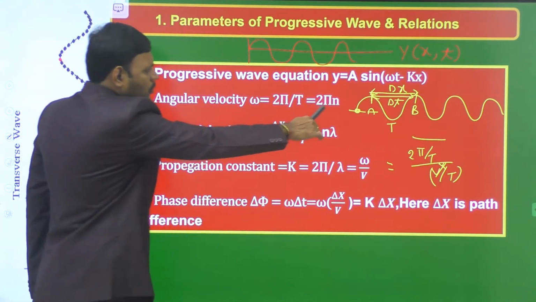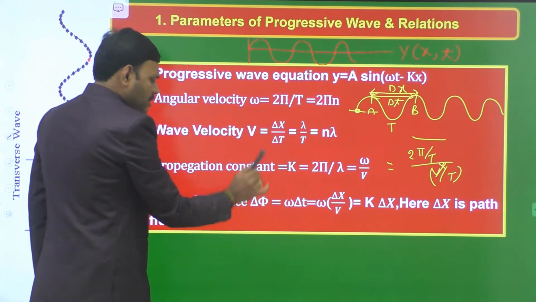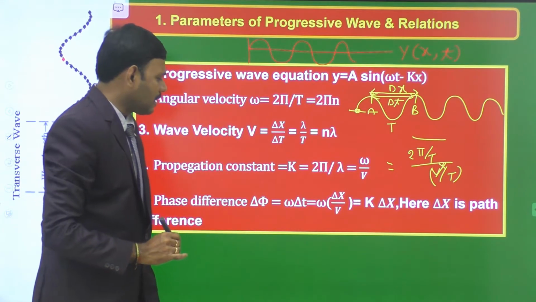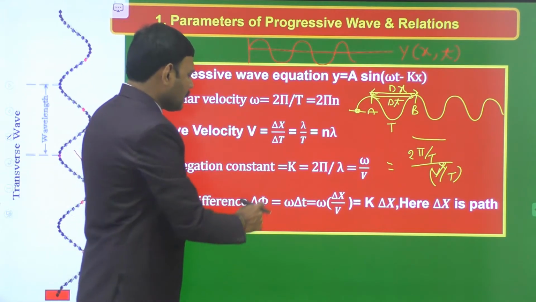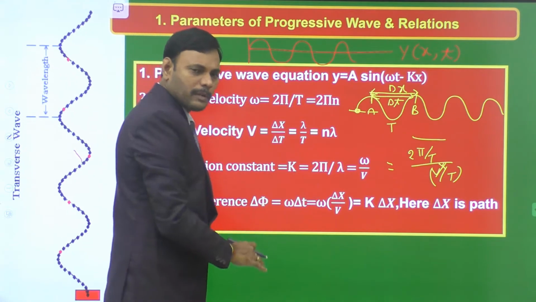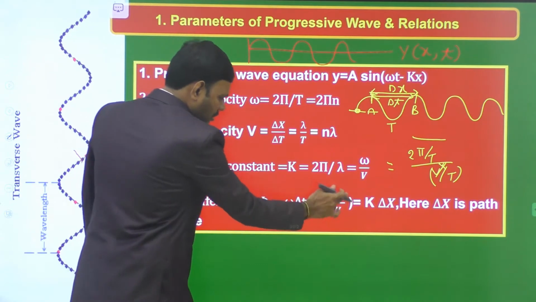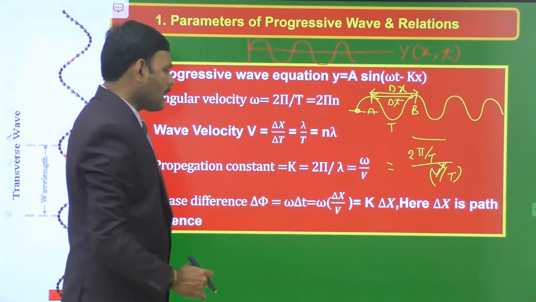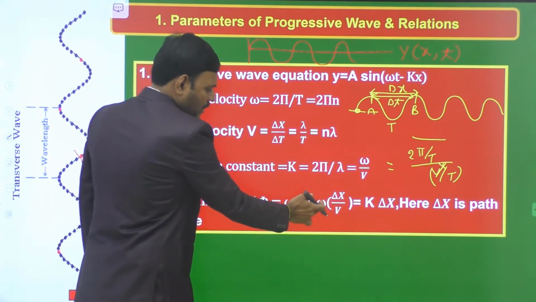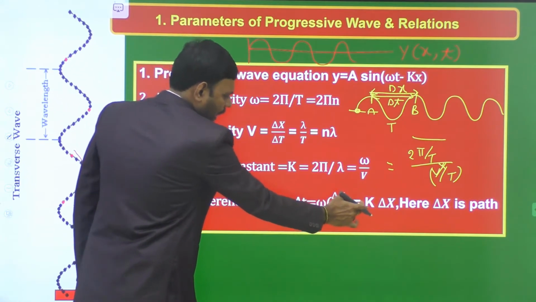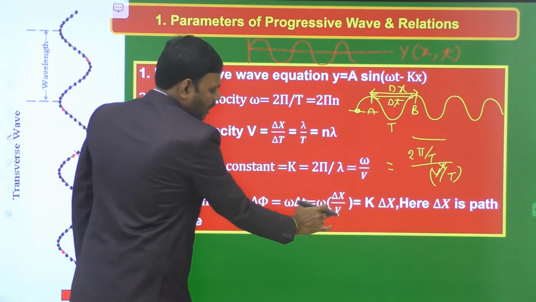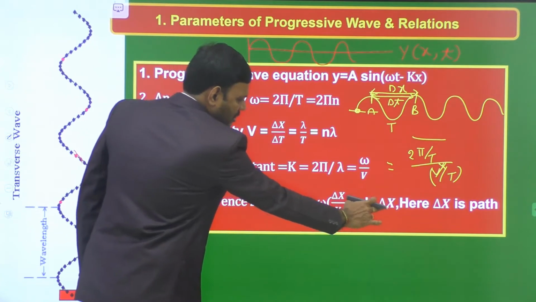Then between the given two points A and B, the phase difference is omega into delta t. We know that velocity is equal to displacement by time, or time is equal to displacement by velocity. So delta t is equal to delta x by v. Already we defined that omega by v is equal to k. The ratio of omega to v is k, the propagation constant, into delta x.